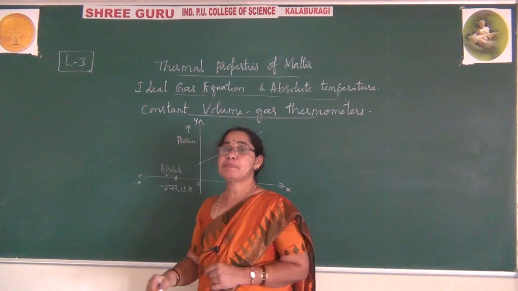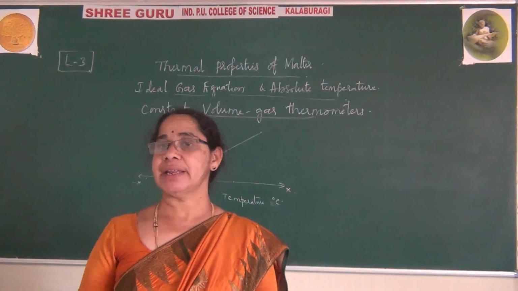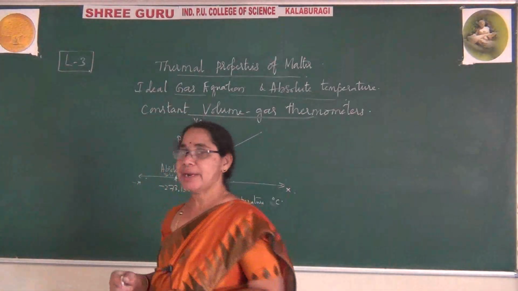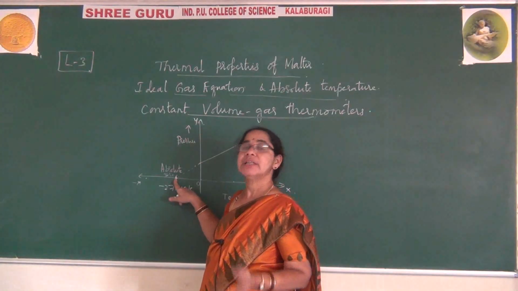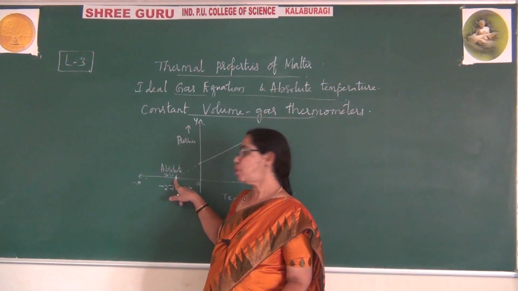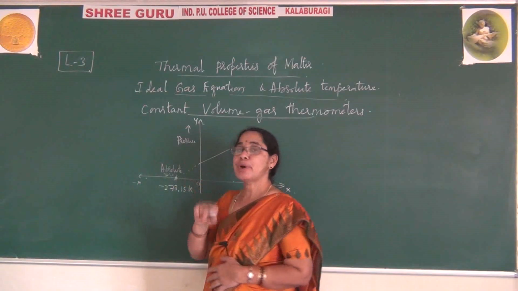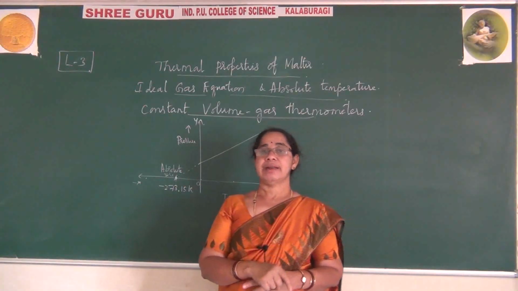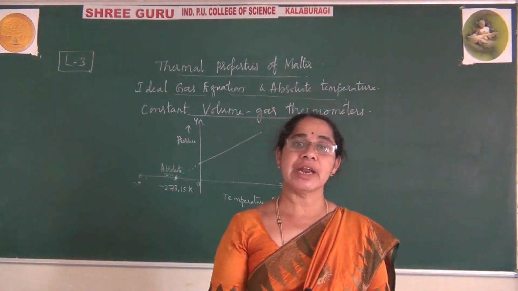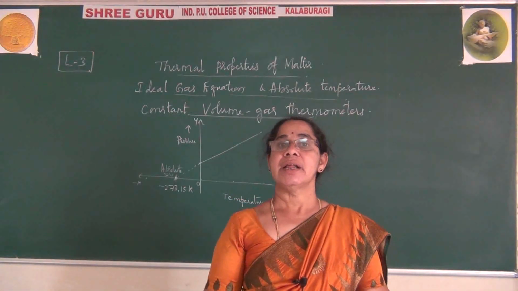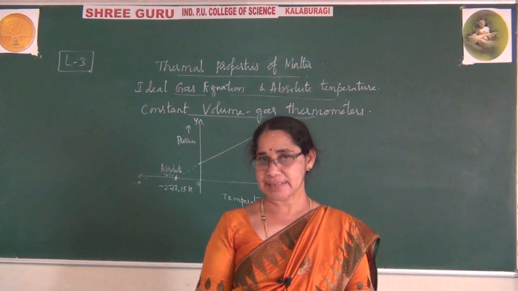This was explained by the famous scientist Lord Kelvin, and he observed that at this point the gas completely vanishes, there is no change, because there is no kinetic energy of the gas molecules. Due to this, this point is taken as the starting point of the absolute scale, designed by Lord Kelvin, and therefore the scale is named after him. It is called the Kelvin scale of absolute temperature, or absolute scale of temperature.